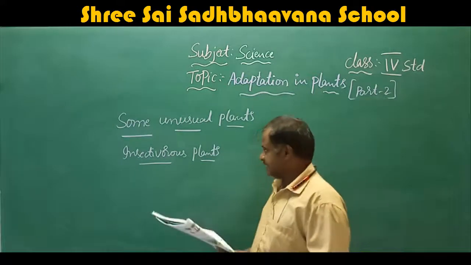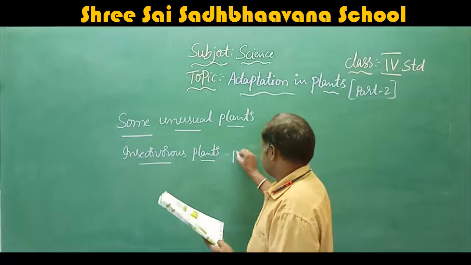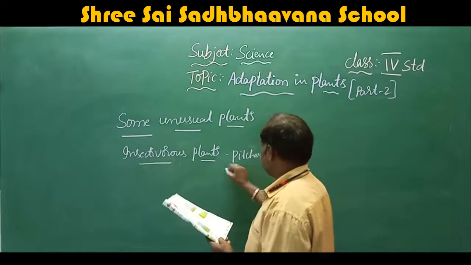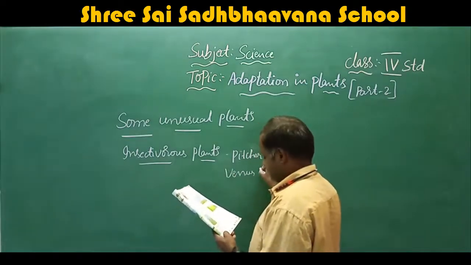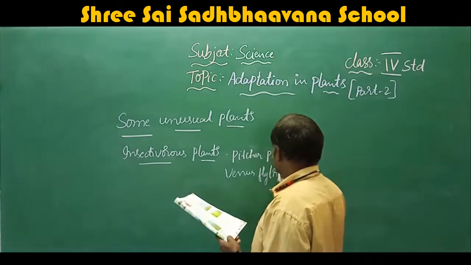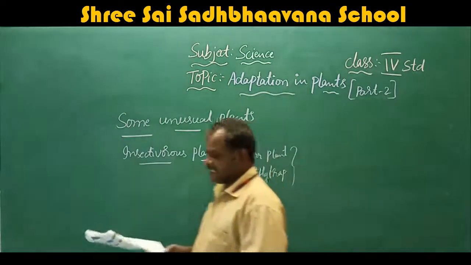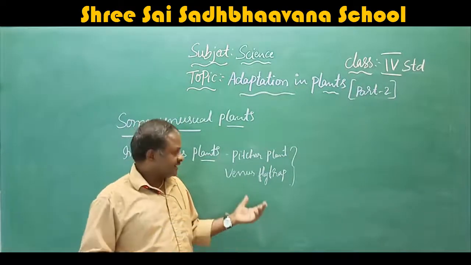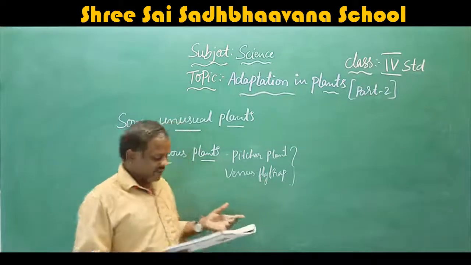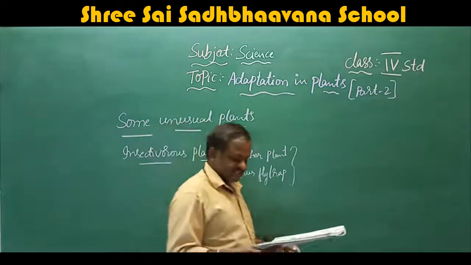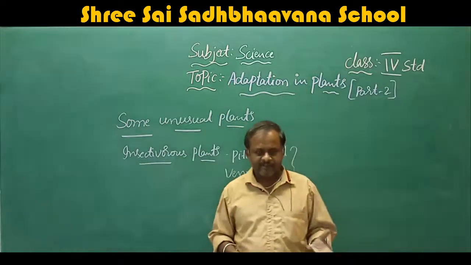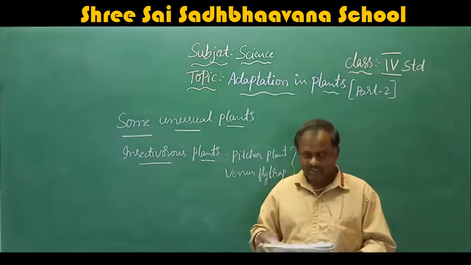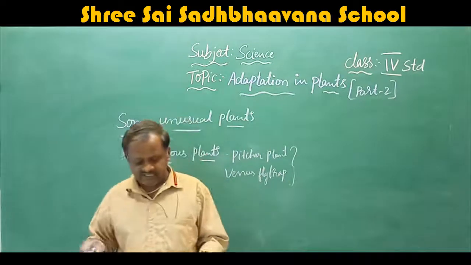Some plants like pitcher plant. What is the name? Pitcher plant. This is the name of the plant. And Venus flytrap. These are the names of the plants which eat insects. They depend on the insects. They are called as insectivorous plants. They are also known as carnivorous plants because they eat flesh. Because they are eating the flesh, carnivorous plant. Many insectivorous species live in freshwater bogs. That means in the areas of freshwater bogs they live.